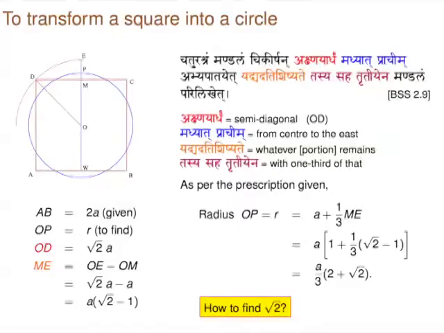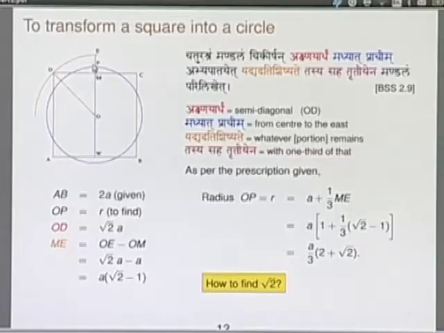See, Chaturashram mandalam chikirshan akshnayardham madhyat prachim abhyapataged yadyadati sishyate tasya sahatritiyena mandalam parilikhet. So, this is something which has been stated. See, sahatritiyena means take 1/3 of it. Suppose you have a square and what one has to do is take the diagonal, and with the diagonal you are asked to draw a circle.